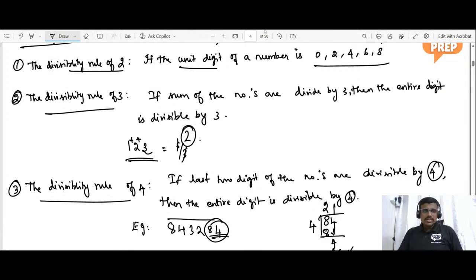So now we have discussed the divisibility rule for 2, 3, and 4. Do you have any doubts in this area of 2, 3, 4?